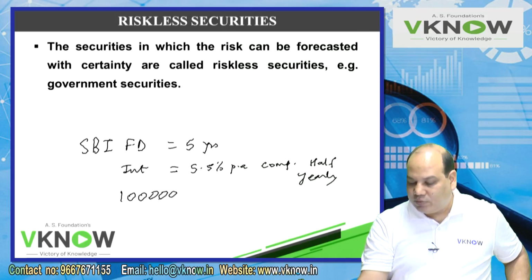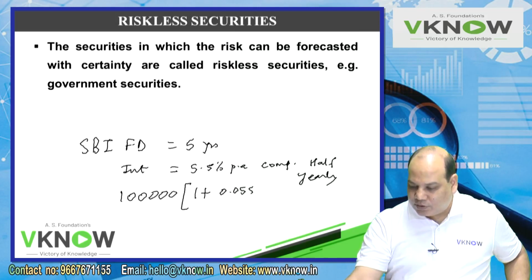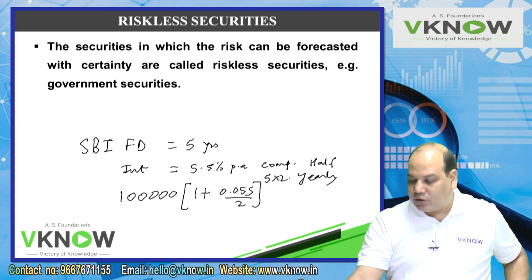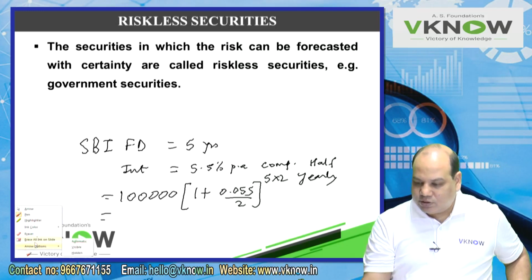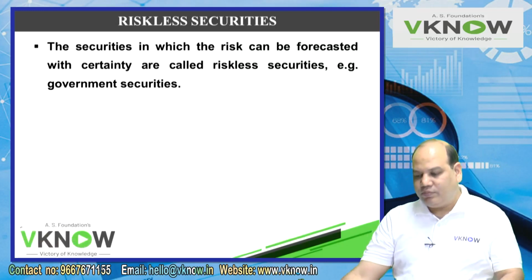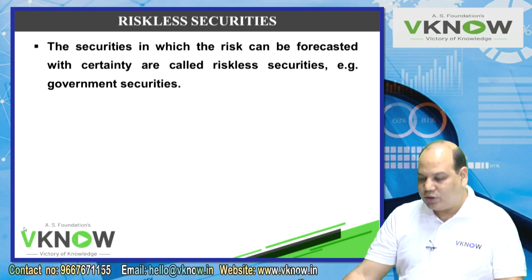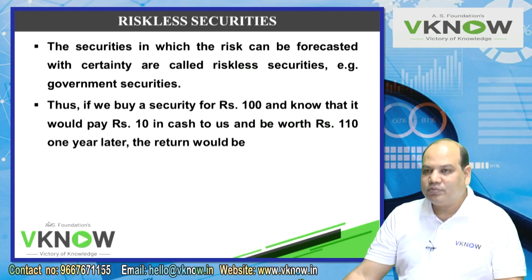So they will give me 1 lakh into 1 plus 0.055 by 2 to the power 5 into 2. This is what I was also expecting they will give me. They gave me the same amount. This is a risk-free security. What was promised has been delivered. So investor can sleep peacefully here. This kind of securities will give you a peaceful sleep, because what is promised is delivered.